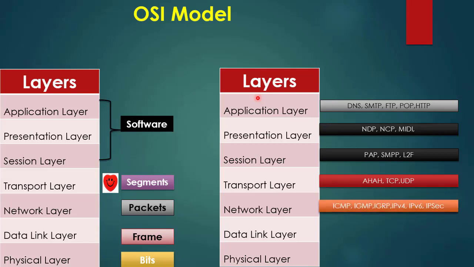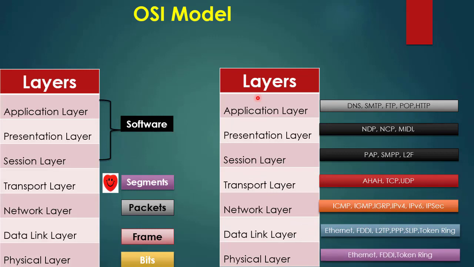Network layer protocols: ICMP, IGMP, IGRP, IPv4, IPv6, IPsec. Data link layer protocols: Ethernet, FDDI, L2TP, PPP, SLIP, token ring. Physical layer protocols: Ethernet, FDDI, token ring.